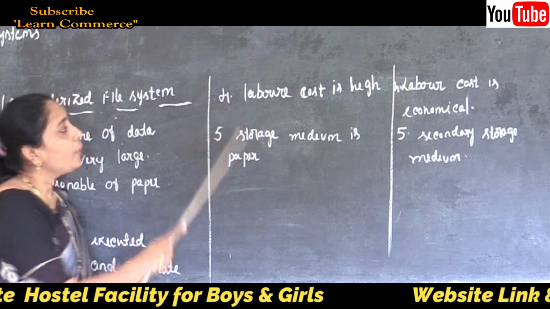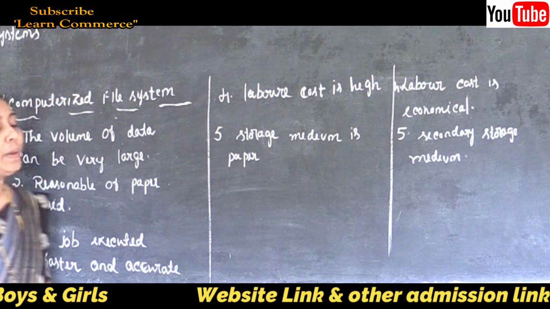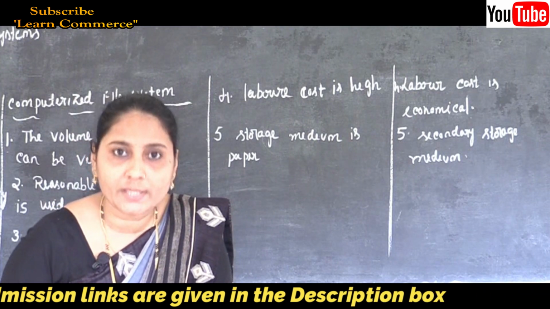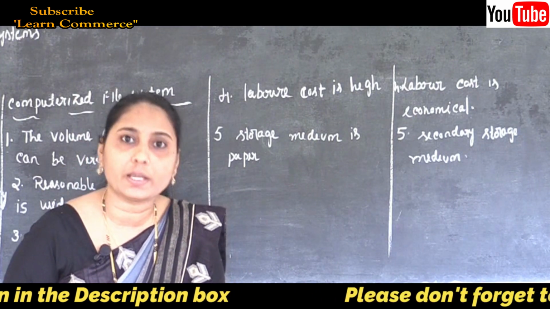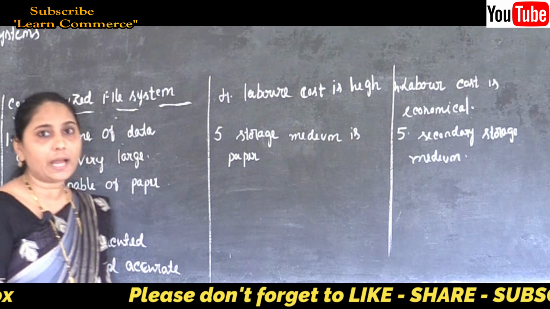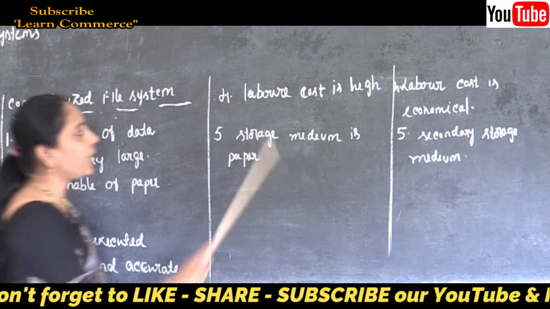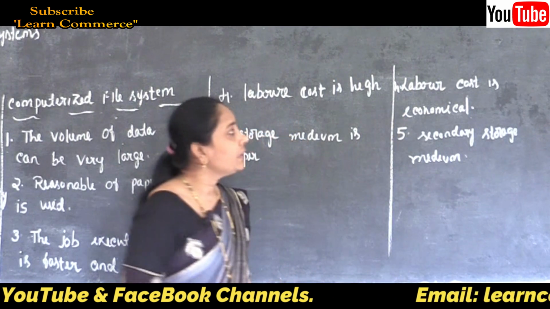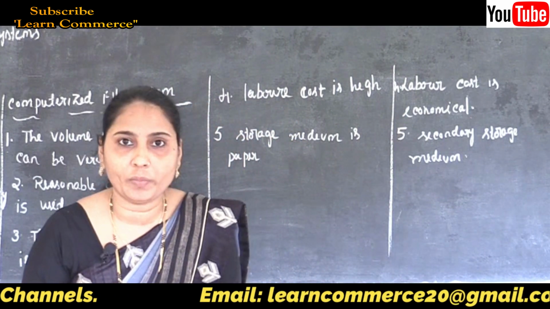The fourth point: in the manual file system, the labor cost is high. We need a large number of employees and workers. In our computerized file system, the labor cost is economical. Why?